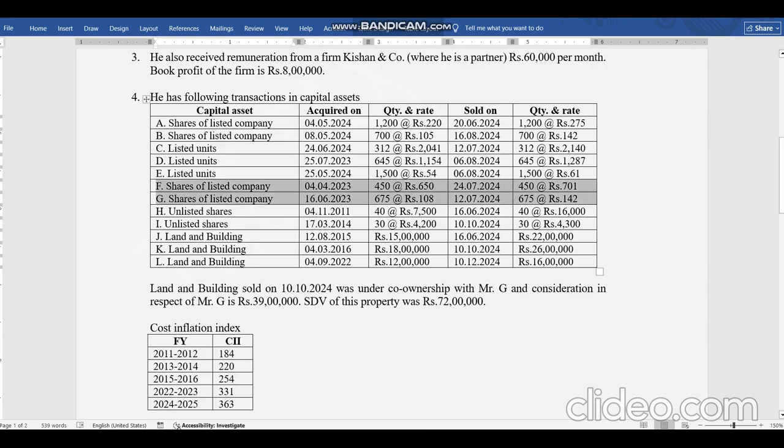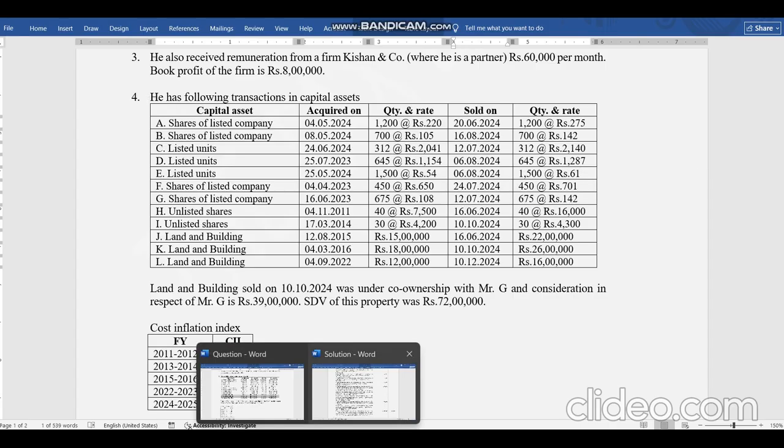Coming to the next part, H and I, those are for unlisted shares. So unlisted shares, whether short term or long term, we cannot go for 111A, 112A. We have to see 112 if it is long term. So in our example, it is 112 because both are long term. They were purchased in 2011 and 2014 and sold during the financial year 24-25. One was sold prior to 23rd July, one on or after 23rd July. Let's see in the solution how it is done.